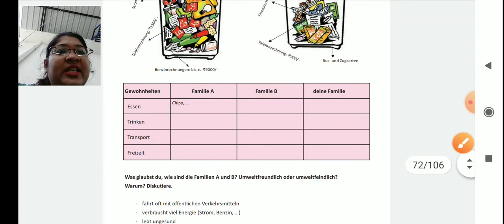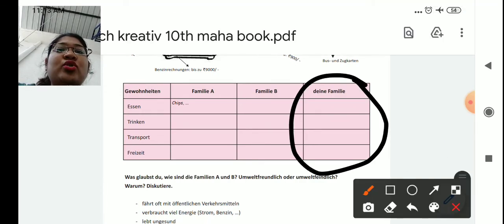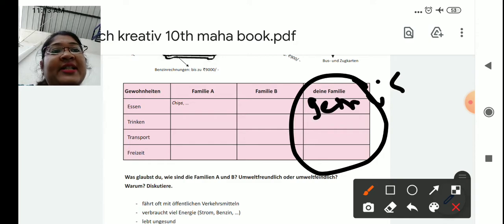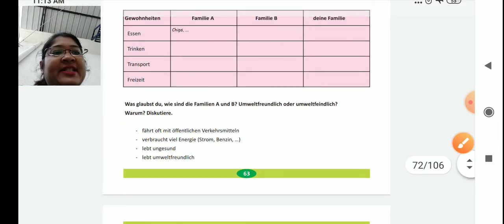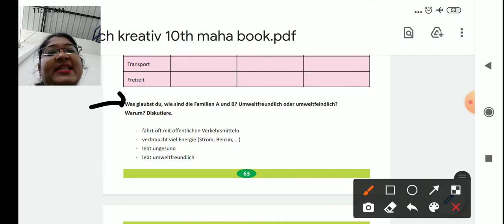Now here you have to write deine Familie. See in your garbage bin, that Mülltonne, what all things are there related to Essen. Is there any Gemüse or altes Obst, whatever is in your garbage bin, you are supposed to write here. So do this activity and then we will discuss it in the class. Some more questions they are asking you here.